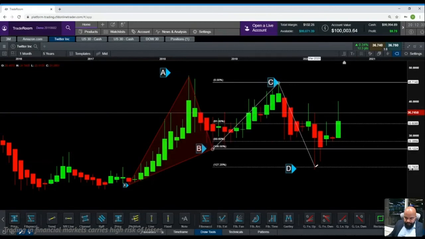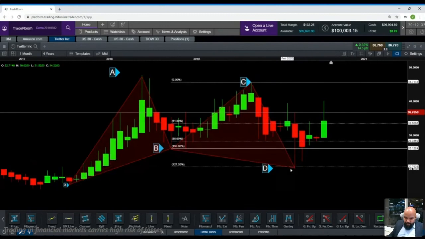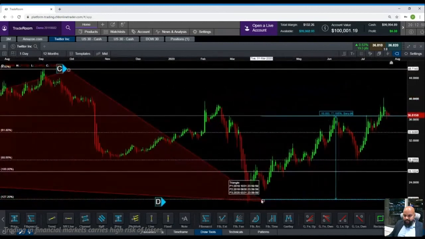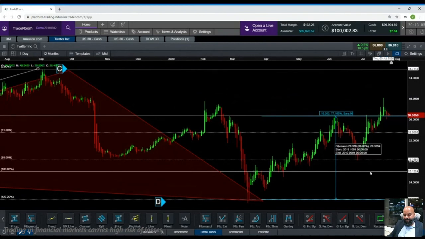And now notice what happened to Twitter from this price onwards. The price has touched this point and it has been going up ever since. Right now it is at this current market price, but yeah, it reached all the way to this high. So there's still a good return. Let's look at it on a daily chart. So on a daily chart, you pretty much bought it at $20 and you made a return of almost 77% on the upside. So that's one amazing trade, right?